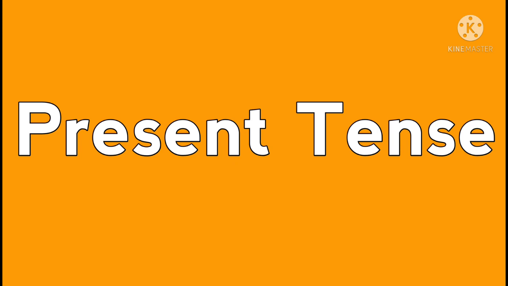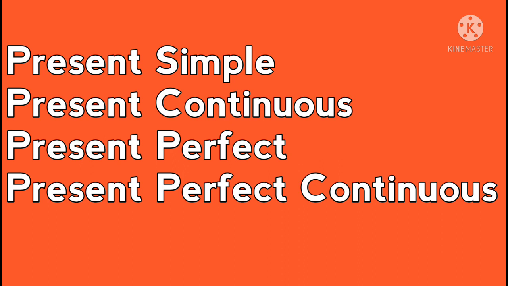First of all, we have to see the kinds of present tense. For example, you know it very well: simple present tense, present continuous tense, present perfect tense, and present perfect continuous tense. One by one, we will see. First of all, we will learn about simple present tense. Now see, simple present tense.